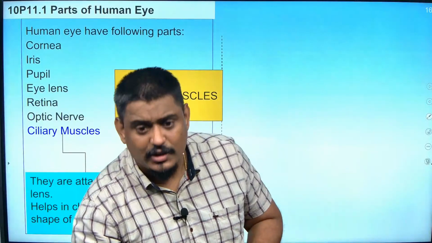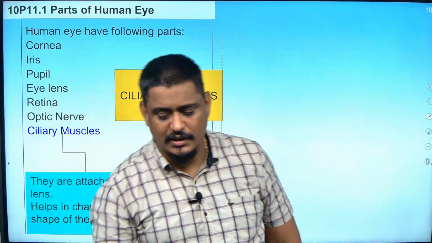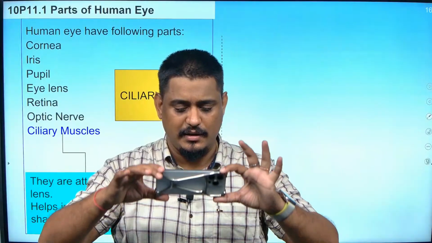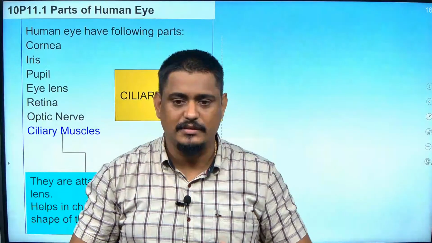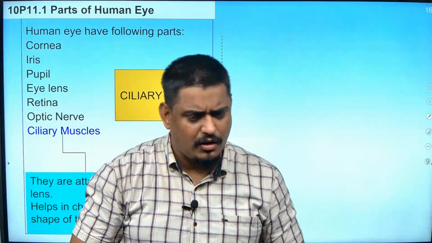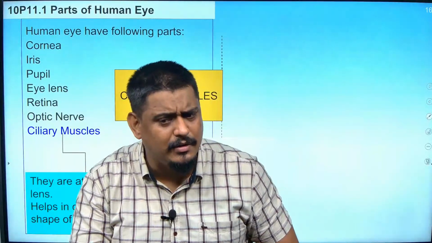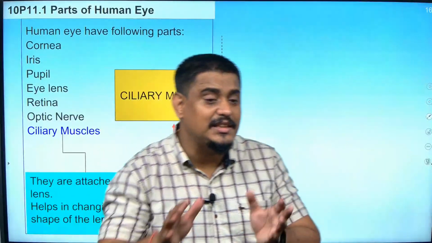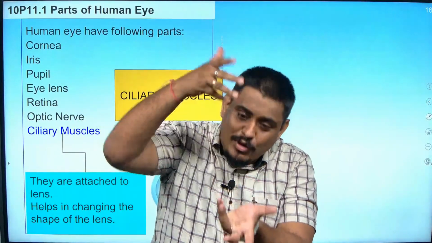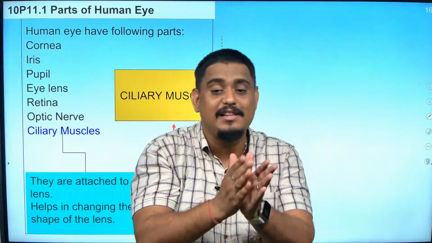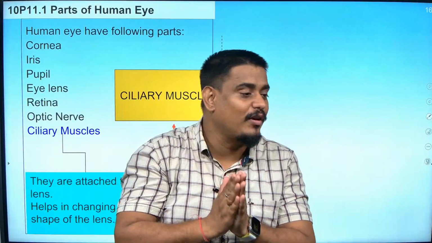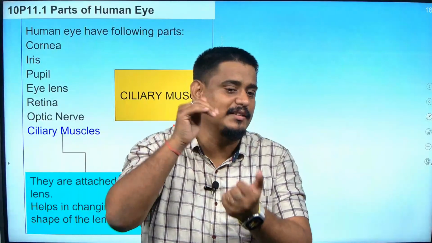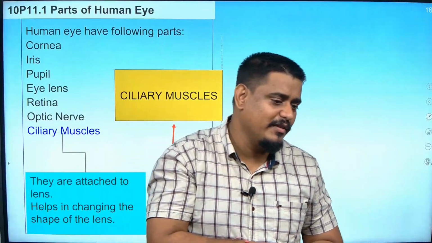You can feel it. Whatever you are reading, any notebook, keep it a little far from you and see it. Bring it near. Beyond a point, it will become blurred. Can you feel it? Why is it becoming blurred? Because your ciliary muscles do not have the capability of focusing further. So for a healthy human eye, the near focal length is 25 centimeter.